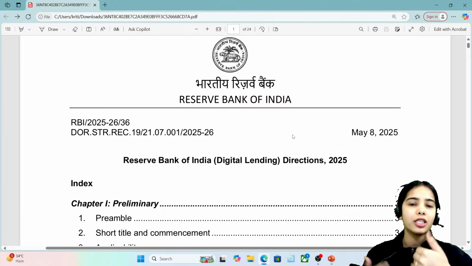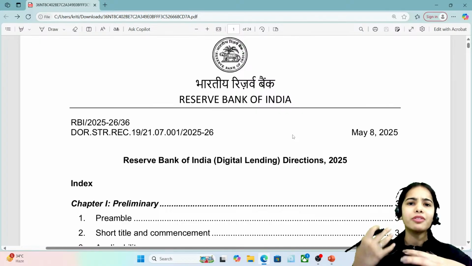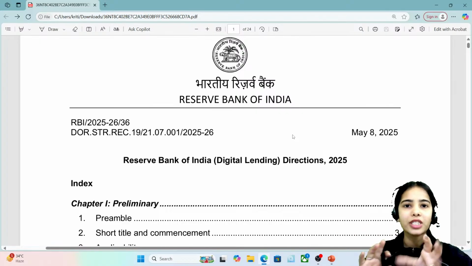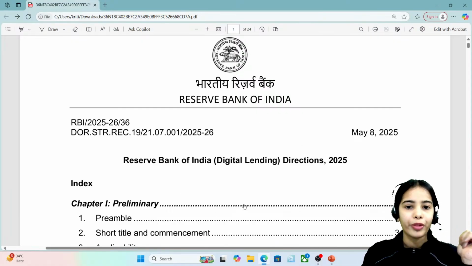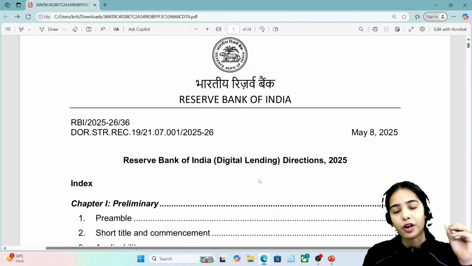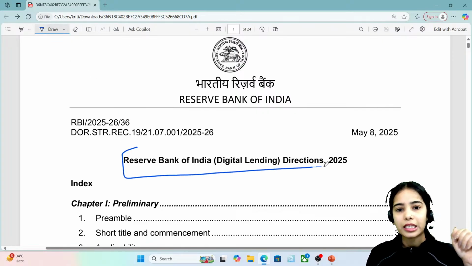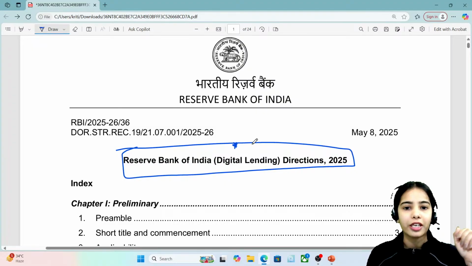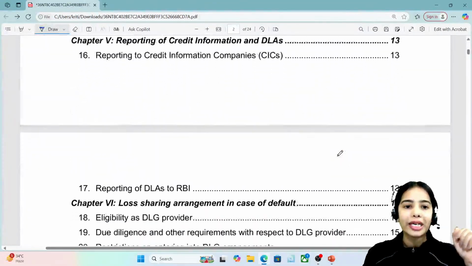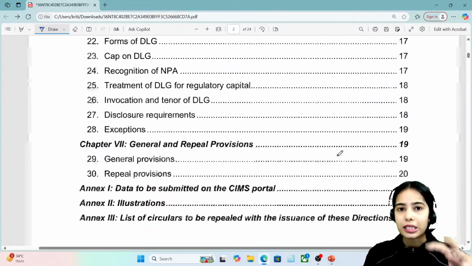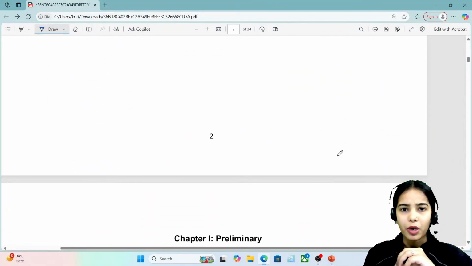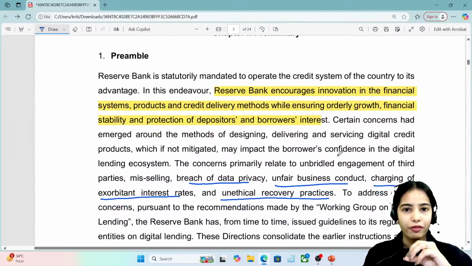Usually I bring the points in the PPT, but these directions were very lengthy and there were different points from different areas that are important. Okay, so I've directly brought these directions for you to tell you what points you have to focus on. Here you can see that RBI has released the digital lending directions 2025 on May 8th, 2025. The directions are quite lengthy and multiple things are discussed in them, but you don't have to worry about it. I will tell you the important points that you can focus on.